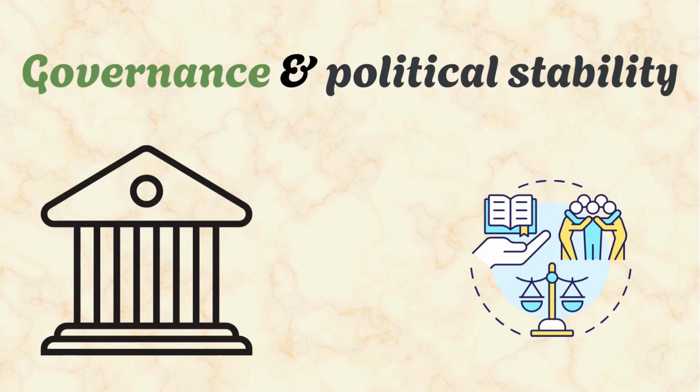Governance and political stability. Good governance means low corruption, rule of law and effective public services. Bad governance leads to corruption, conflict and wasted resources. Political stability encourages long-term investment.